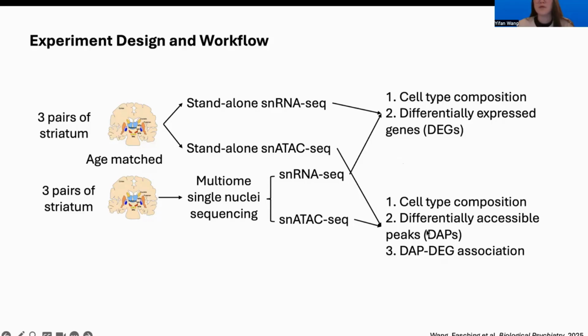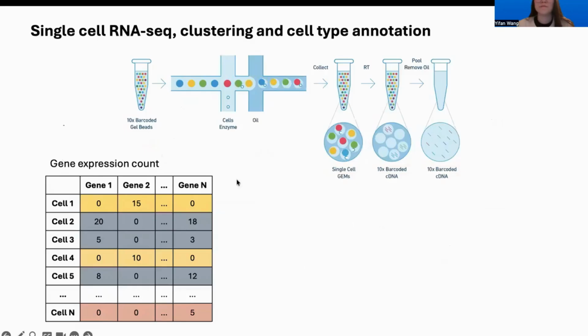And then with the single-cell ATAC-seq data, we were also able to check the differentially accessible peaks. And combining single-cell RNA-seq and single-cell ATAC-seq together, we were able to identify the DAP-DEG association within the TS brains compared to controls.